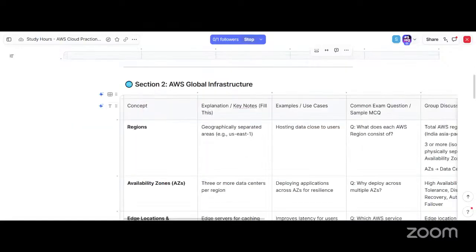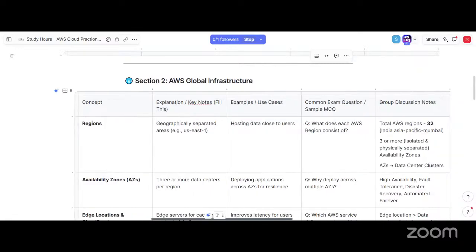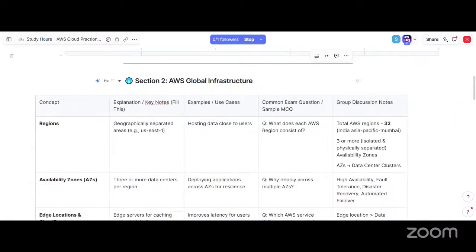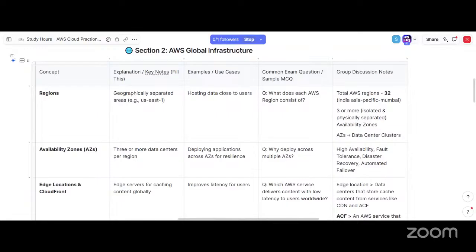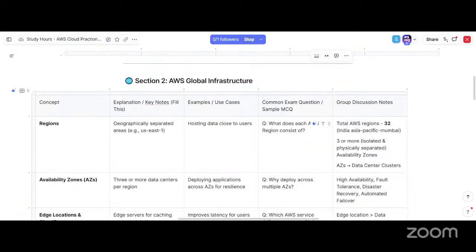And then we also did this exercise on understanding the global infrastructure and some of the key concepts there. Like what is a region? We have seen that there are 32 regions, and for us it is India, Asia Pacific, Mumbai. Any region with 3 or more availability zones is considered a region.